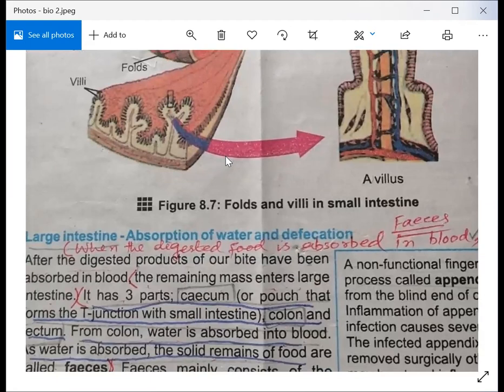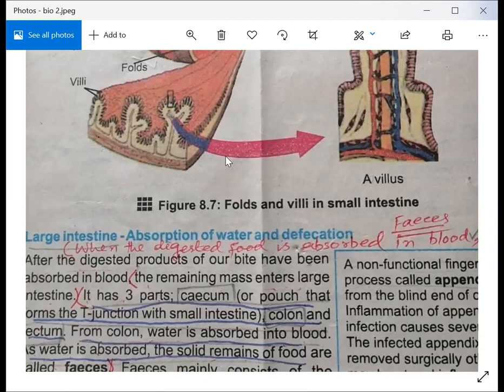I am repeating this small intestine again because this is very important according to your board exam. So you have to keep in your mind all the steps of the small intestine. I have told you that the small intestine is divided into three parts: duodenum, jejunum, and ileum. The early part of the small intestine is called duodenum. It is 10 inches long, and its important function is to help in most of the digestion of the food.